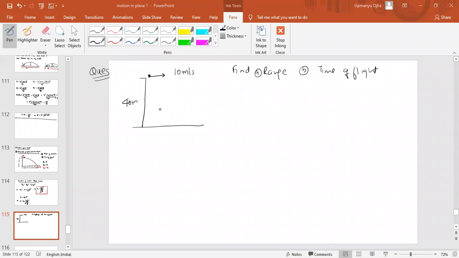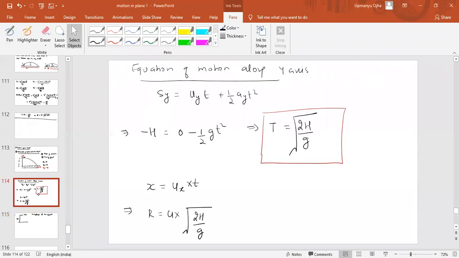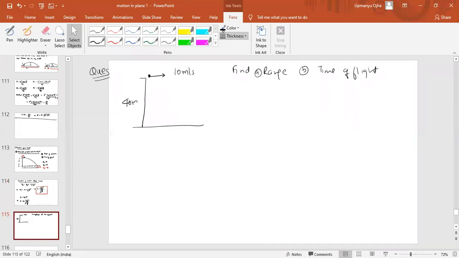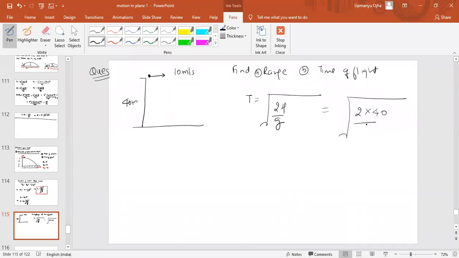Fine. Simple it is. I think we can directly apply the formula. Time of flight will come as root of 2h by g. Height is how much? 40 meters. So it should be root of 2 into 40 by 10, which means root 8. Root 8 seconds means 2 root 2 seconds is the time of flight. Now we have to find the range. Range is equal to ux into t, which means 10 into 2 root 2, that is 20 root 2 meters is the range here.